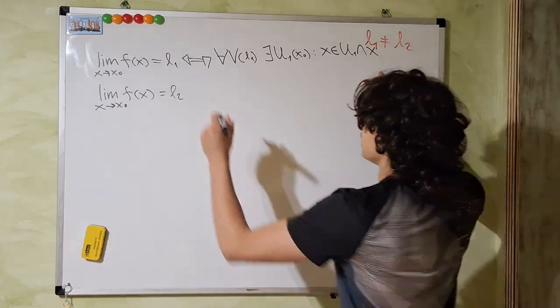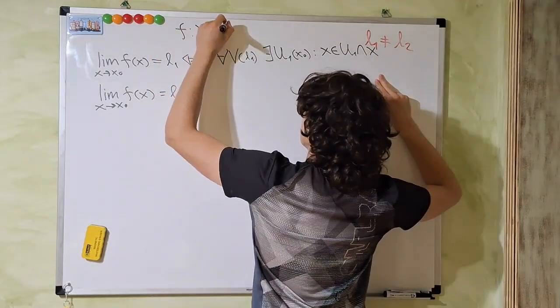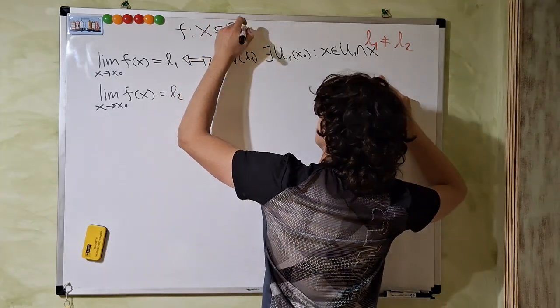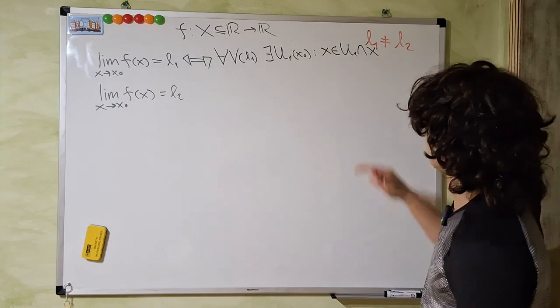Remember, x is the domain of the function because f is a function from x contained in R to R.